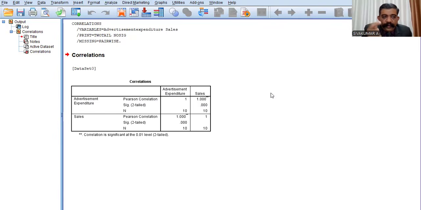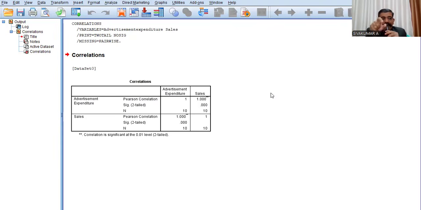That P value is less than 0.05. That is known as the level of significance. That is a constant in every test. In every test, you have to type a constant value, level of significance 5%, in decimal form 0.05. Here, the P value is less than 0.05.